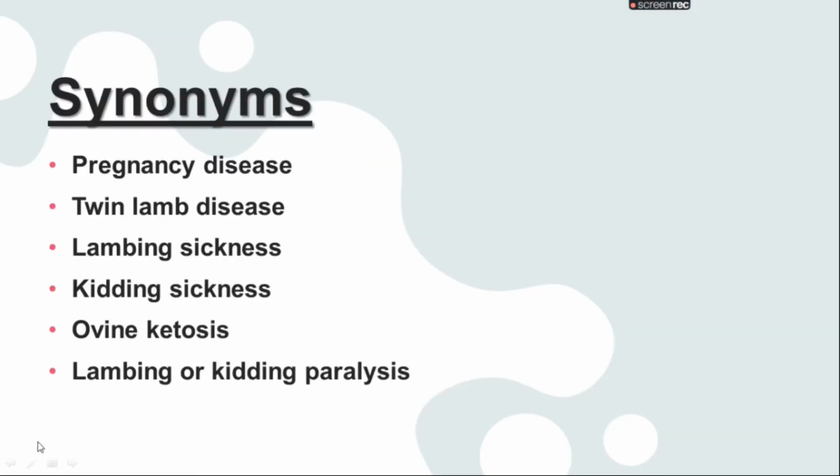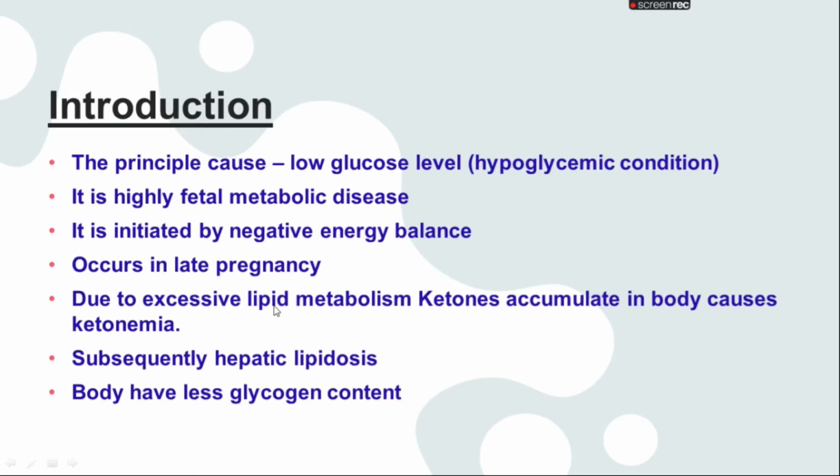These are the synonyms of this disease. As you can see: pregnancy disease, twin lamb disease, lambing sickness, kidding sickness, ovine ketosis, and lambing or kidding paralysis. Introduction. As the introduction mainly indicates that